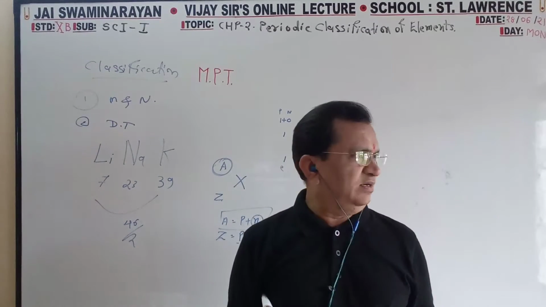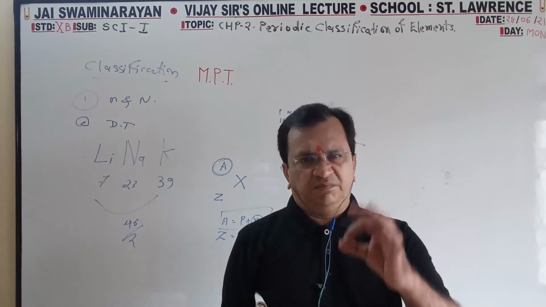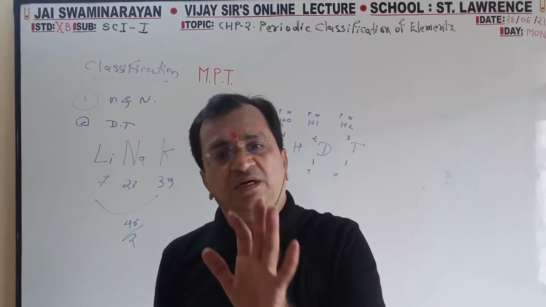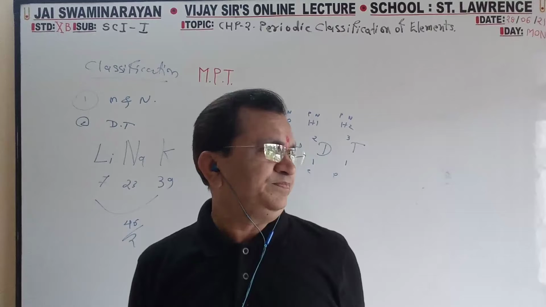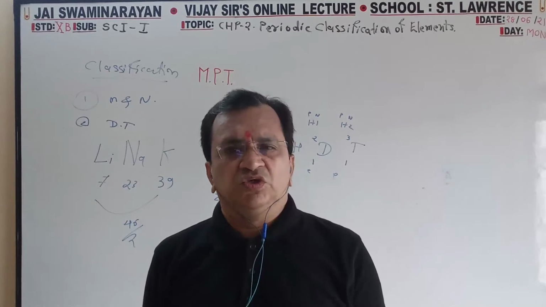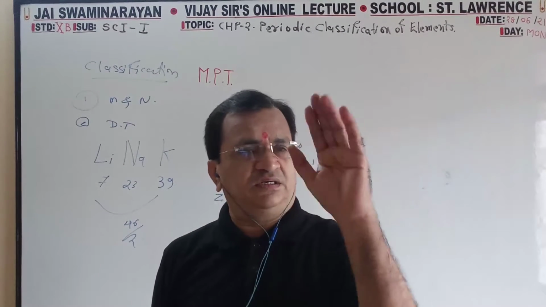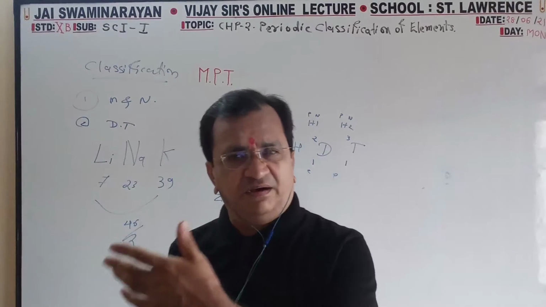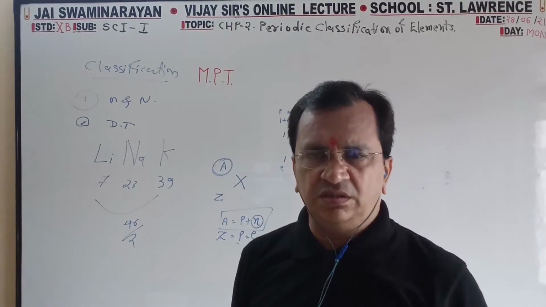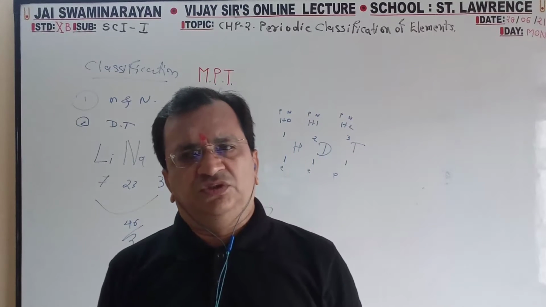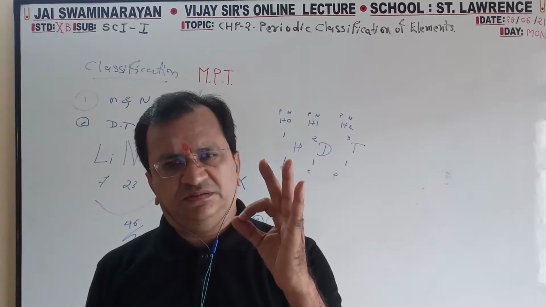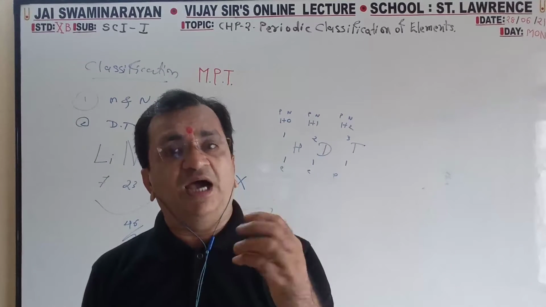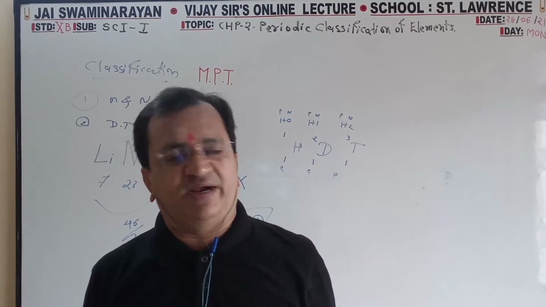M for modern means the latest. After that, no new one is found. So the latest, that is modern, what we are using at present in the chemical laboratory, in college, in school. So that is MPT, the modern table, highly modified, latest modified.